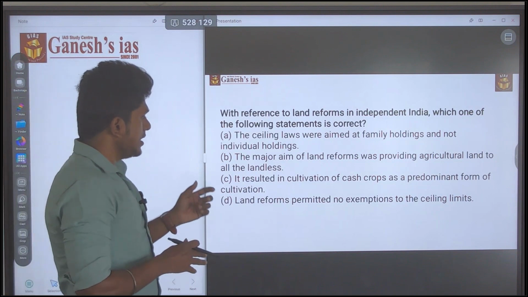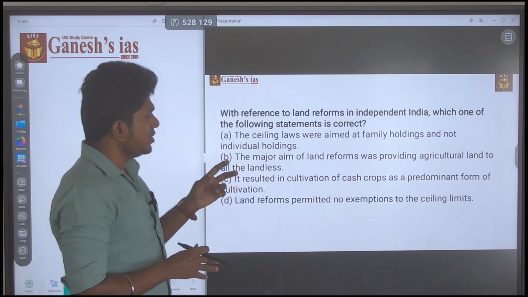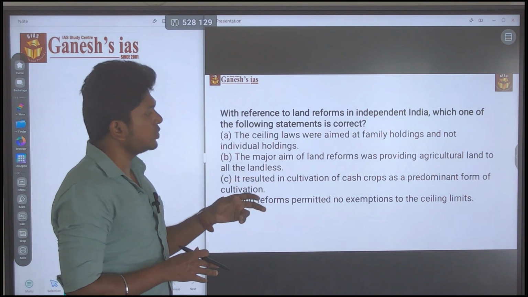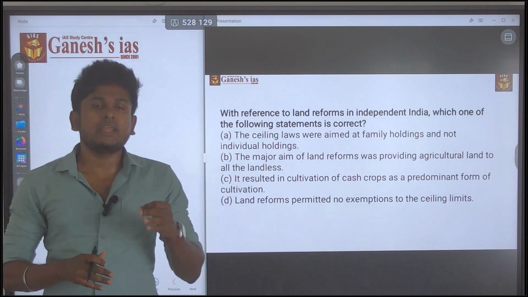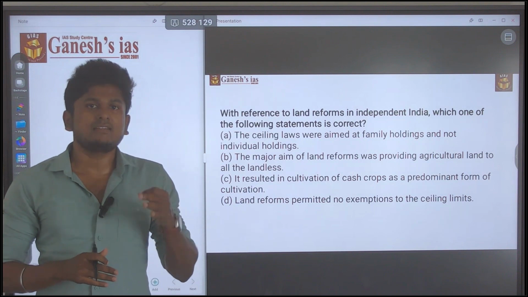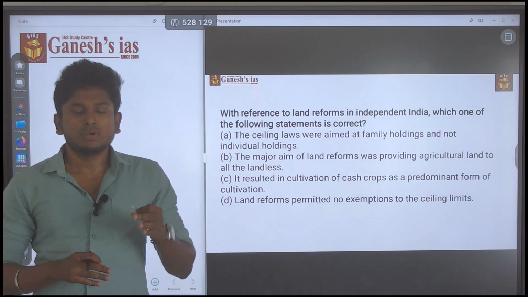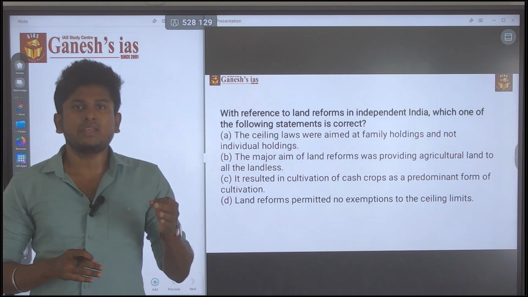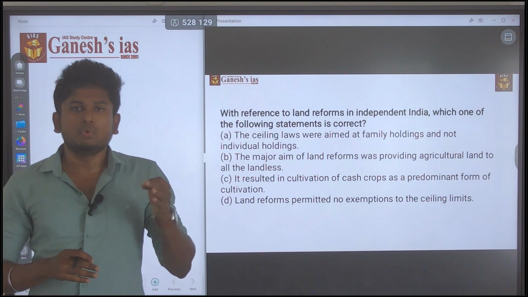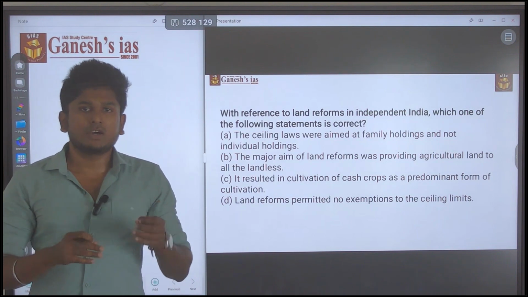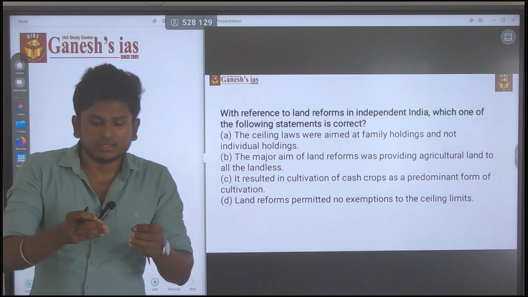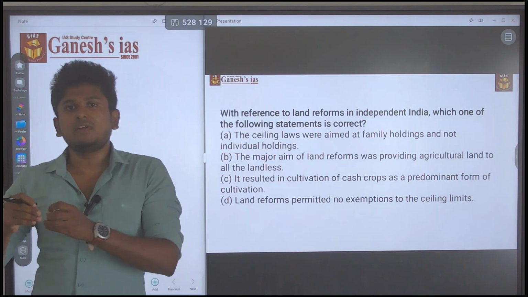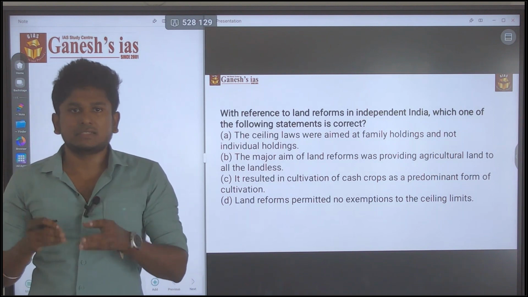Next, D: the land reform permitted no exemptions to the ceiling limit. No, the land reform provided certain exemptions to the land ceiling. Consider that if a farmer is holding more than 5 acres of land, the government will take away the land from that farmer, that zamindar or jagirdar, and distribute it. So this is the thing.